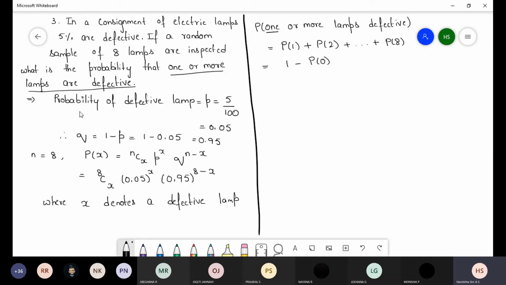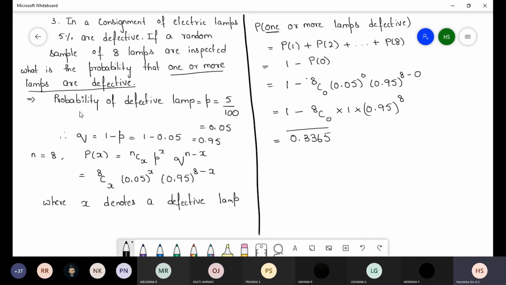Why am I mentioning 0? Because they have started from 1 here. So 1 minus P of 0 means 8C0, 0.05 whole power 0, because x value is 0, 0.95 power 8 minus 0, that is 1 minus 8C0. This value is 1 because we have power 0, then 0.95 whole power 8, 0.3365. This is the answer.